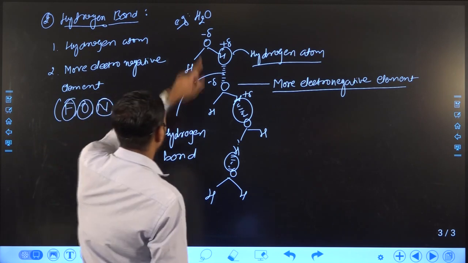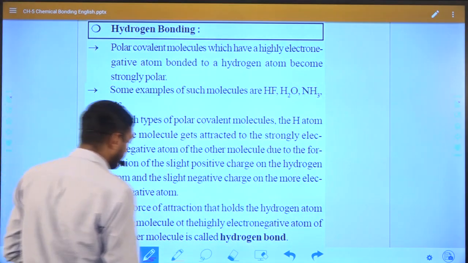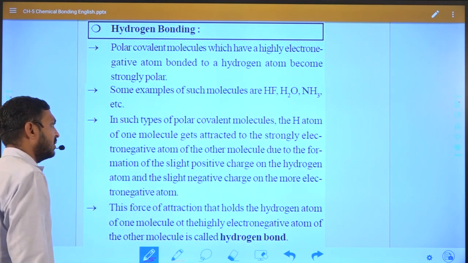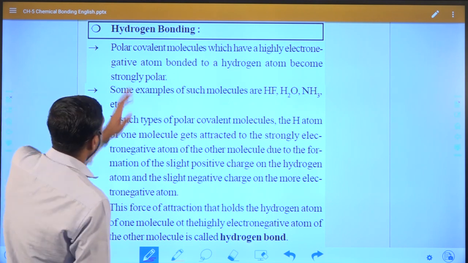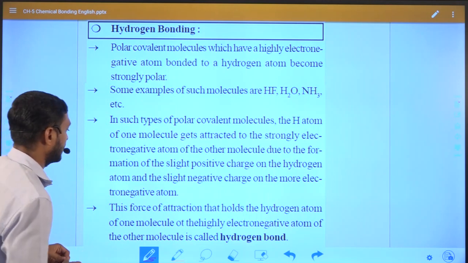Here we discussed the water molecule. If we discuss other molecules, then we can get more clarity about hydrogen bond. But before going to the next molecule, let us discuss its theory.